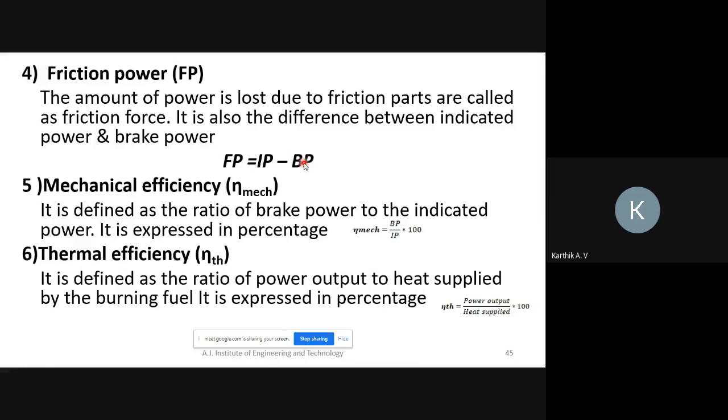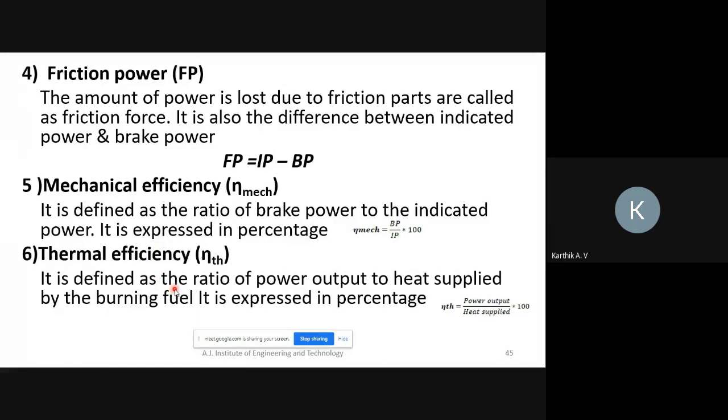So next one is mechanical efficiency. It is the ratio of brake power to indicated power. Mechanical efficiency is brake power divided by indicated power into 100. Why? Because efficiency is always in percentage, so we should multiply by 100. Then you will get mechanical efficiency.